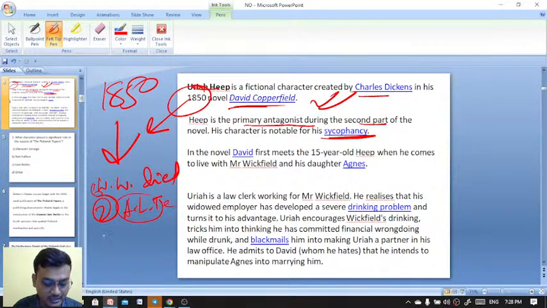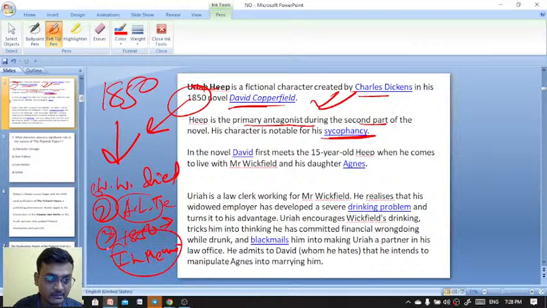And in that same year, 1850, In Memoriam was also published, isn't it? So Wordsworth died, Tennyson was appointed poet laureate, and his famous work In Memoriam was also published in 1850. That's why 1850 is a very famous year.